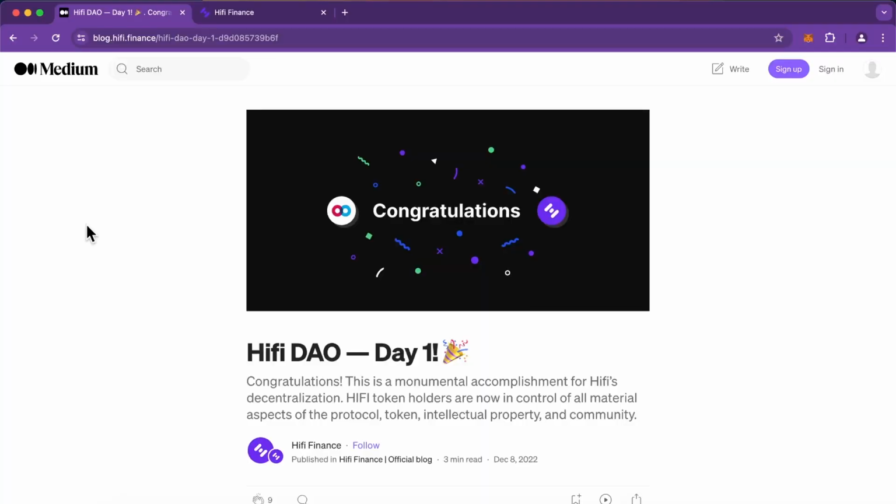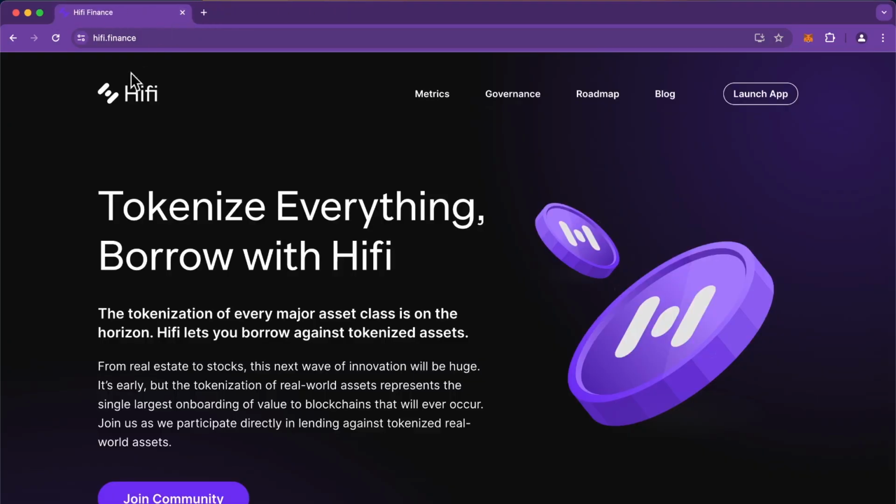In this tutorial, we'll cover Hifi governance and token delegation. Towards the end of 2022, we underwent a token swap from Mainframe to Hifi. As a result, the Hifi DAO is born, giving Hifi token holders control of all material aspects of the protocol via governance voting. The first and most important step to governance is to delegate your Hifi tokens for voting.